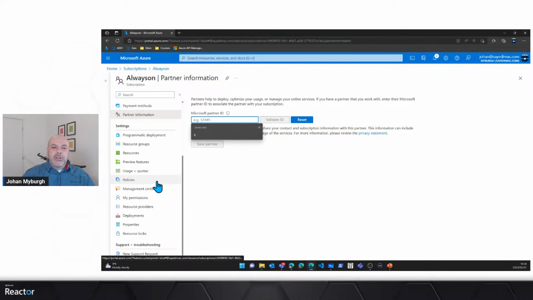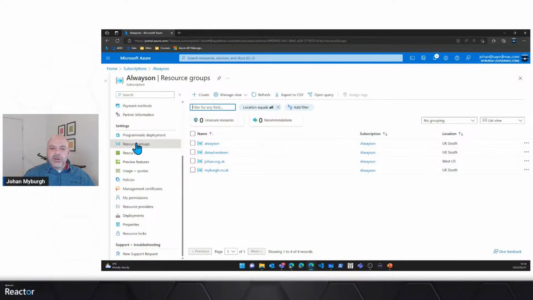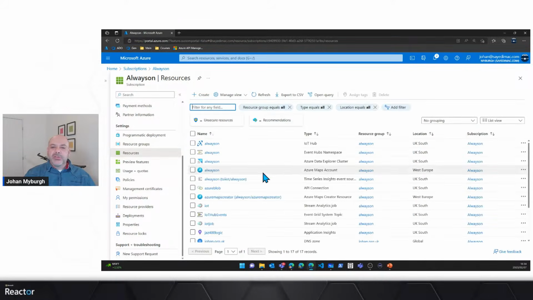I'm going to scroll down a little bit more here, and you'll see that there is something called resource groups, and I've currently got 4 resource groups in there. We'll talk about resource groups momentarily, but you'll notice that I've got 4 resource groups there, right? I'll get back to that in a couple of minutes. I'm going to just go through some additional options here. There you can see if I click on resources, it'll give me a list of all the resources I got, right?